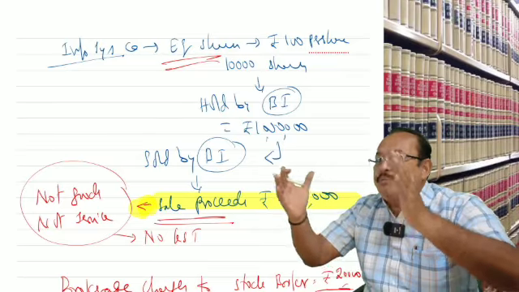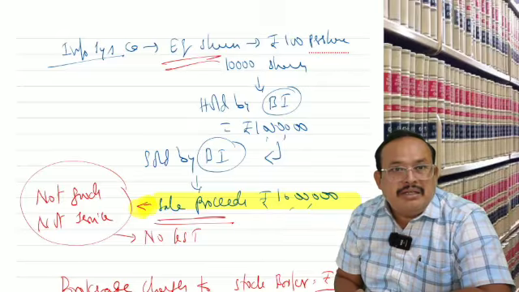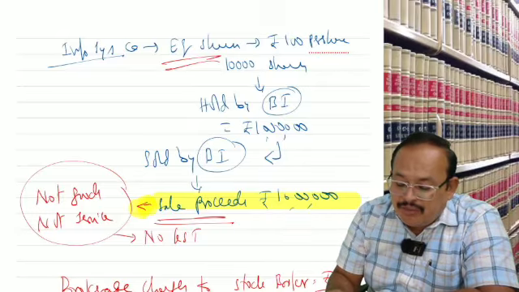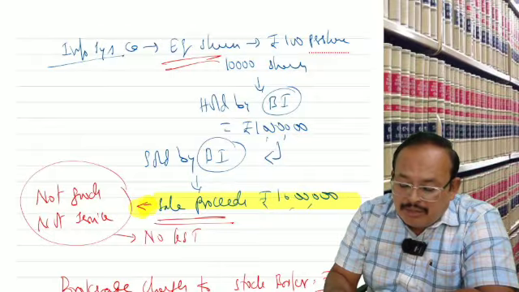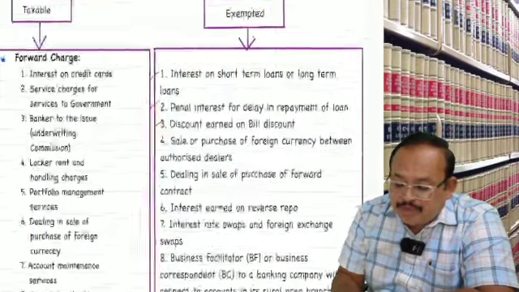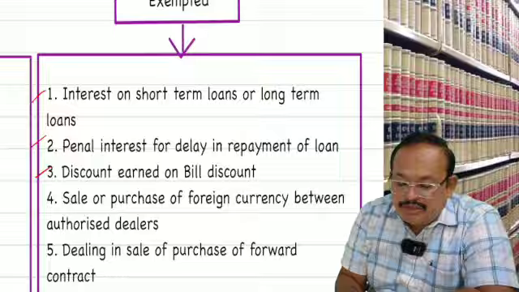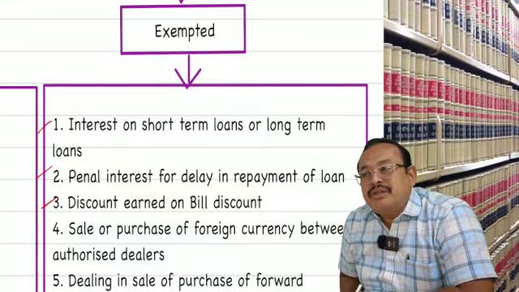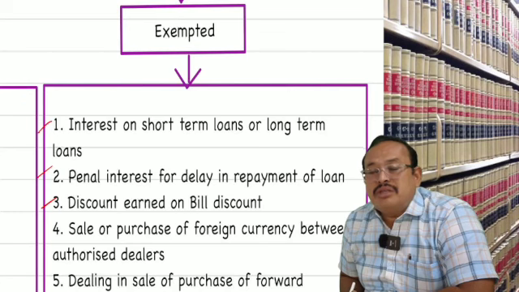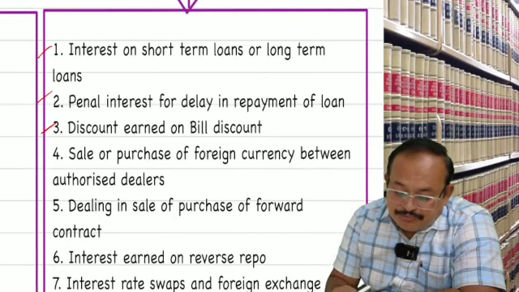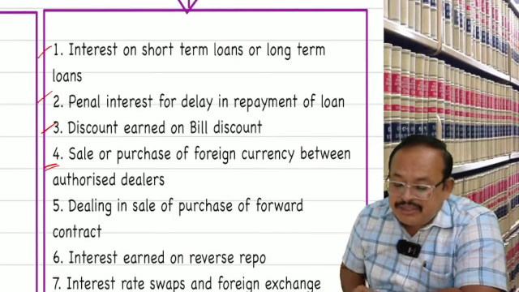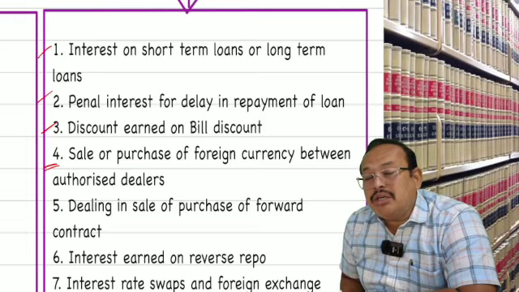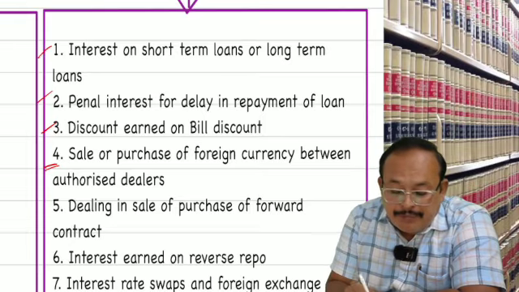This knowledge you have to admit. Is it clear? So much is there within this particular limit of what we can call the banking company. So we came to know interest, penal interest, discount not taxable, sale or purchase of foreign currency between authorized dealers. Very important, Amma.